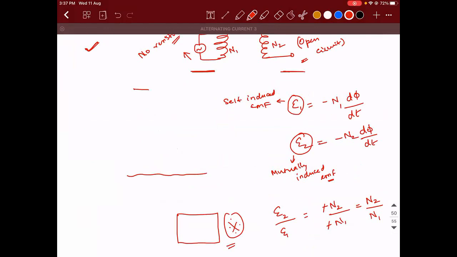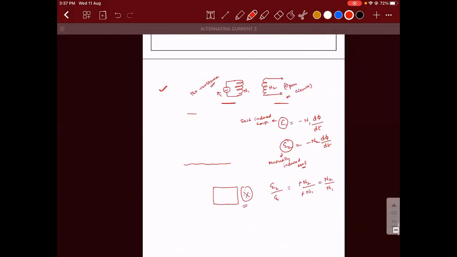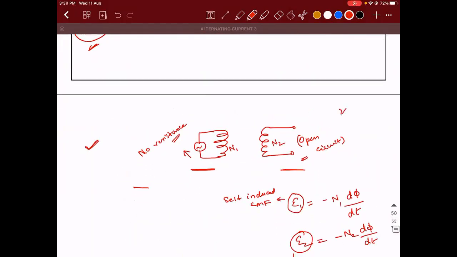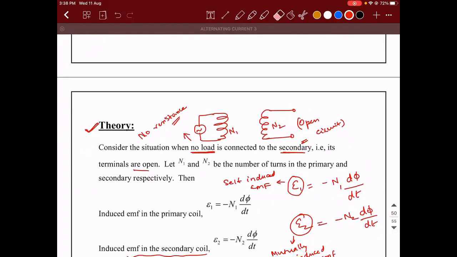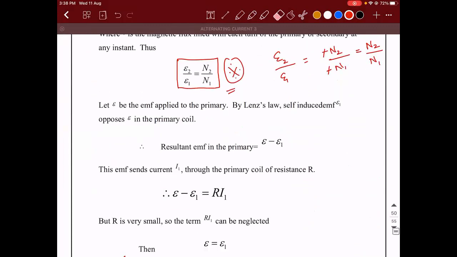Okay, I'll tell you, sir. If I do a problem, you'll understand it. Okay. So this first formula, make a note of it. Now, I told you E1 is what? E1 is the